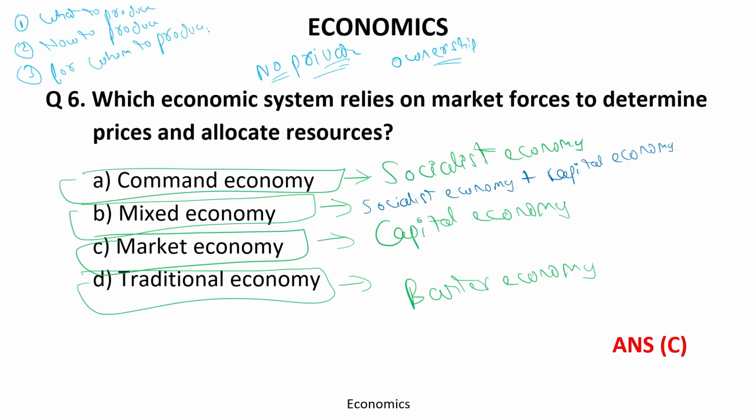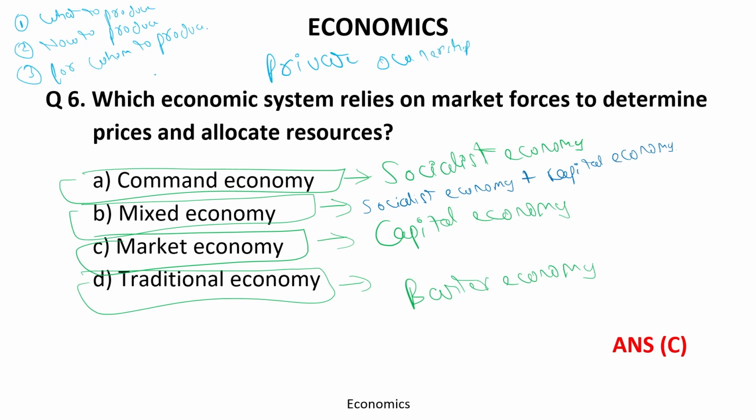So these three main questions will be decided by the government: what to produce, how to produce, and for whom to produce. But when it comes to the capital economy, then there is private ownership.